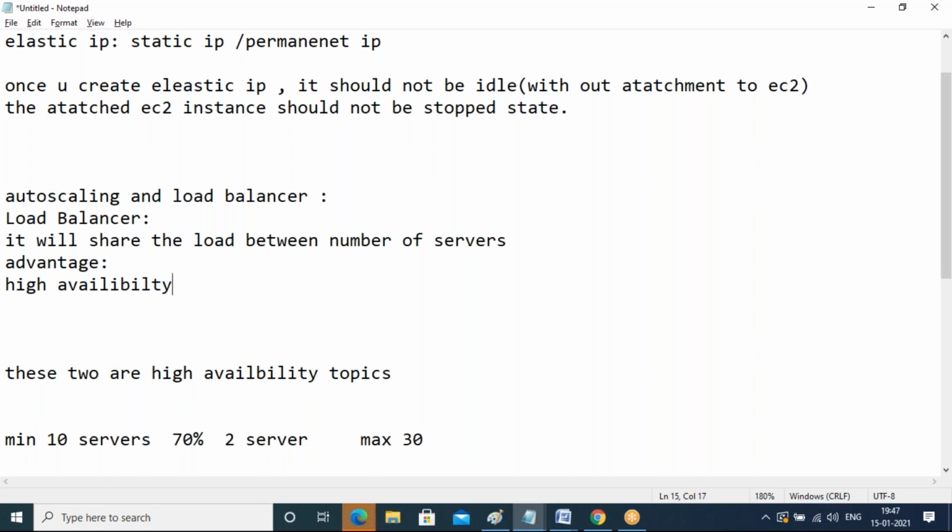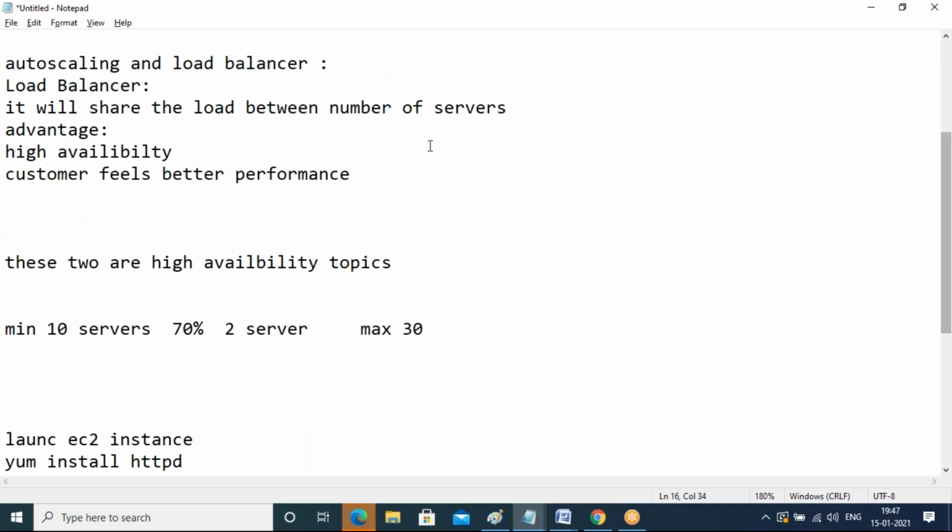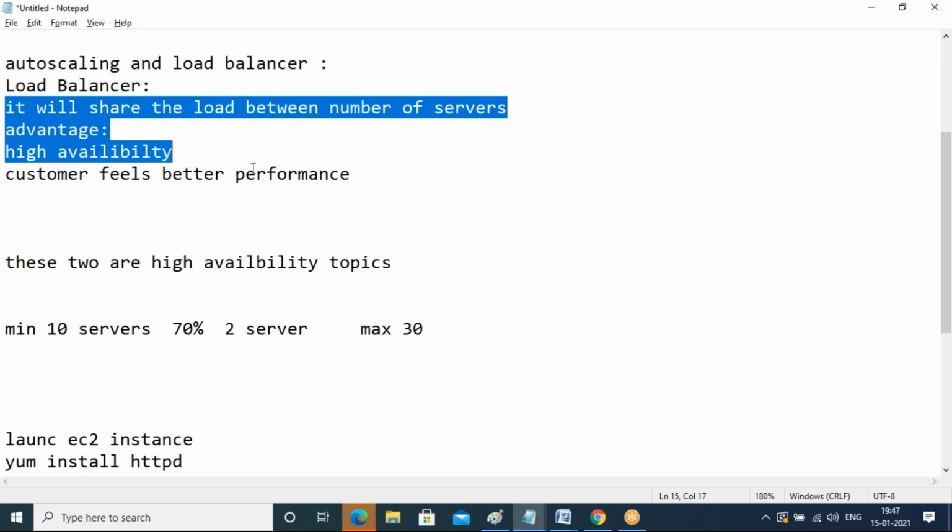Have high availability, one topic, and the customer feels better performance, because you're always getting the page from a server where there is less load. That is the advantage of a load balancer.